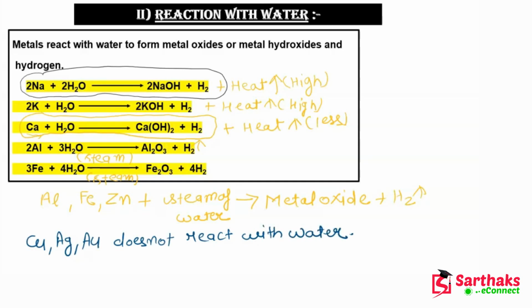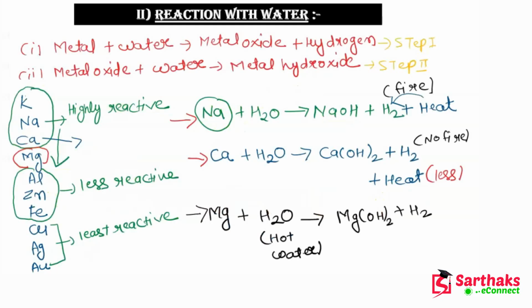Now guys, let's sum up whatever we have learned so far. So we have seen the reactivity series and we saw that potassium, sodium, calcium are highly reactive. So they react with cold water. Or you can say they can react with any type of water. But if I talk about magnesium, it is not that reactive, so it will only react with hot water. Now let's come to these three metals, aluminium, zinc and iron.